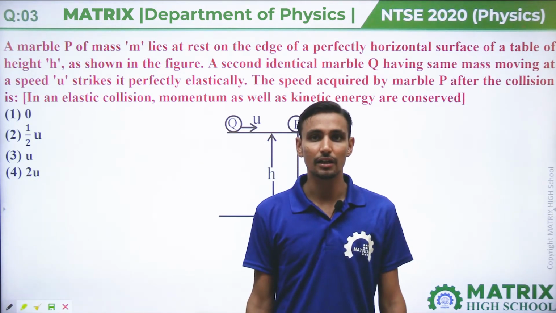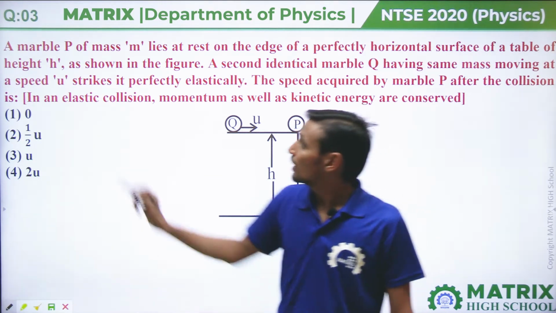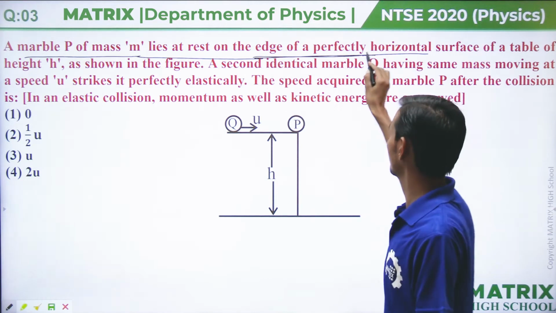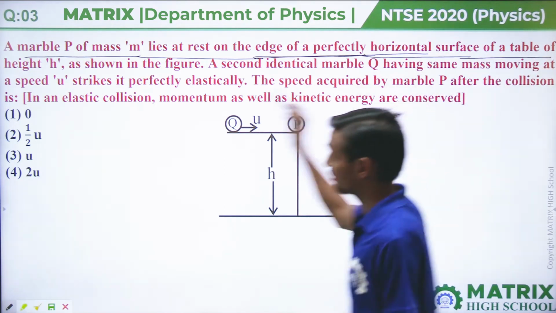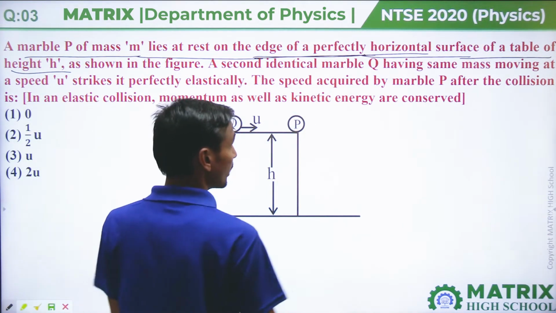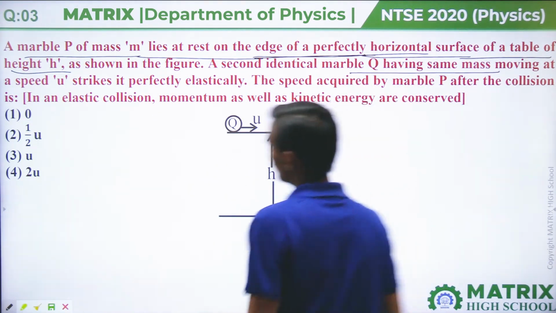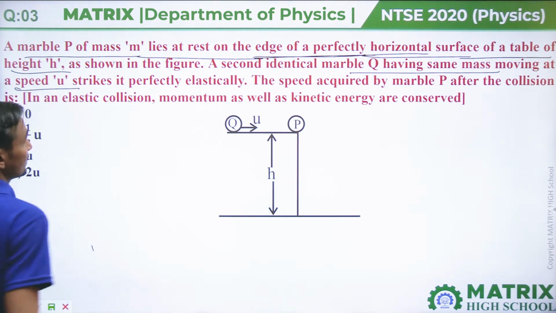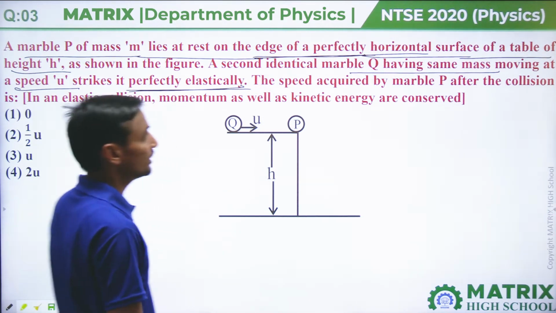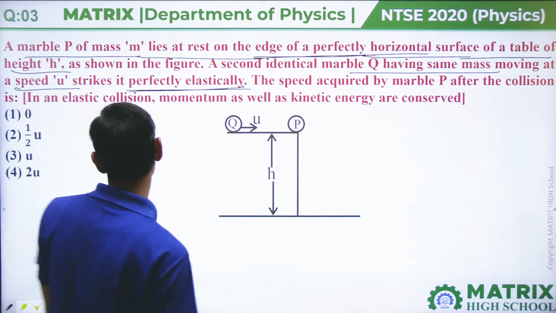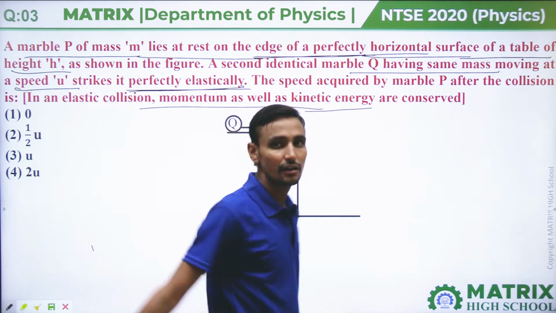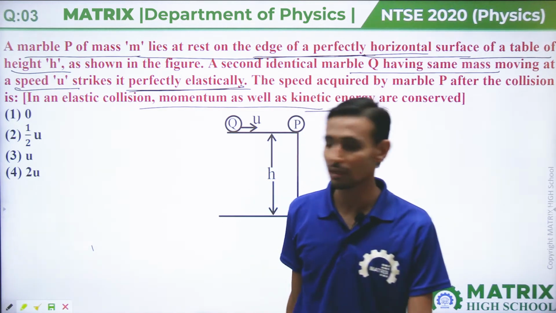Next is question number 3rd. In this question, a marble P of mass m lies at rest on the edge of a perfectly horizontal surface on a table of height h. As shown in the figure, a second identical marble Q having the same mass moving at a speed u strikes it perfectly elastically. The speed acquired by marble P after the collision? In an elastic collision, momentum as well as kinetic energy are conserved. Momentum and kinetic energy both are conserved.